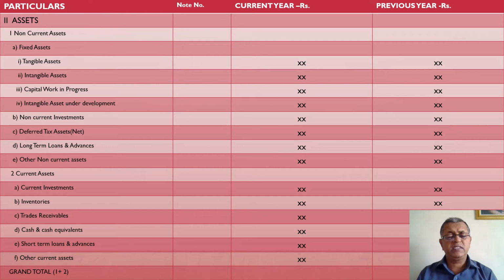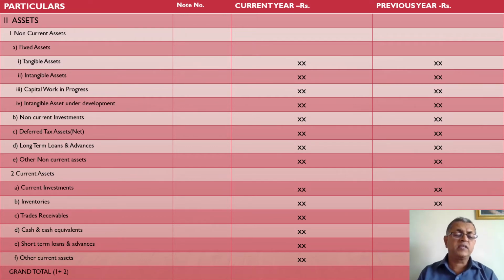Long-term loans and advances. There, when the company has made any advance for more than one financial year to its employees or any other business entity or any other person in the form of loans and advances, then it is called as long-term loans and advances. Other non-current assets. Other non-current assets means those assets which are not current in nature, but which are not fixed assets, which are not investments, which are not current assets also, will be other non-current assets. Then second part will be current assets.